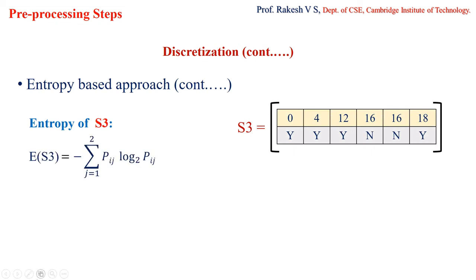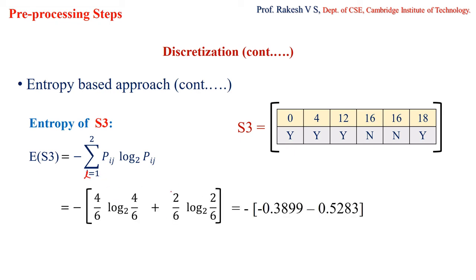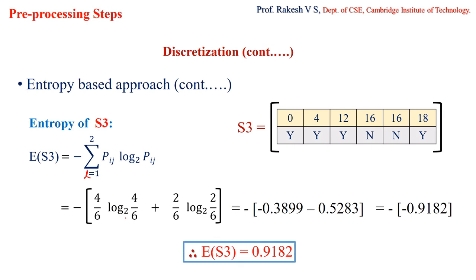So this is the formula for us. This formula now gets expanded. This is for the yes class and this is for the no class. I'm going to calculate this through the calculator, and then I'll get the entropy of S3, which equals 0.9182. So just make a note of this.